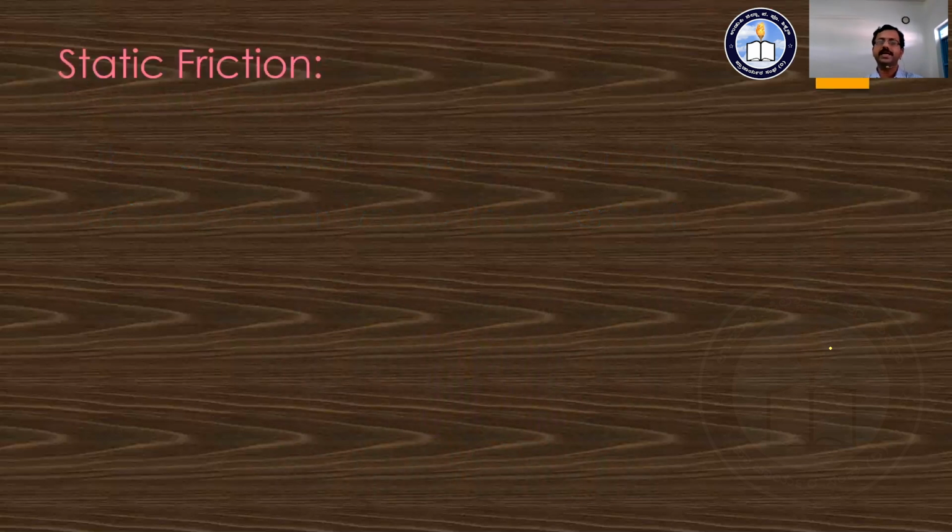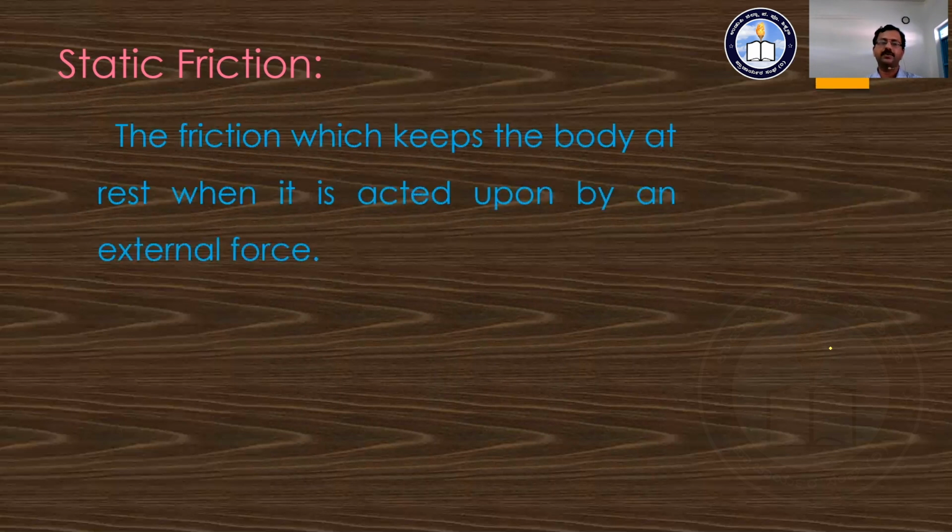The first one is known as static friction. What is this static friction? As I told, it is the force which keeps the body at rest when an external force acts over the body. When some external force acts over the body, some force develops, and that force is known as static friction. Hence we say it is the friction which keeps the body at rest when it is acted upon by an external force.